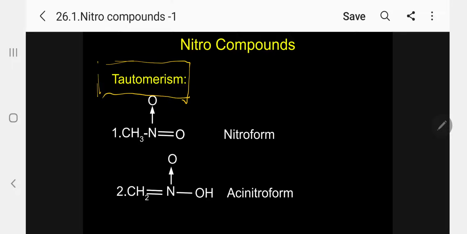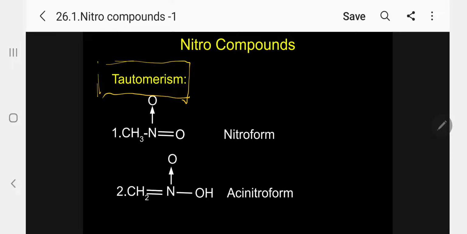No, this is not coming under isomerism. Isomerism means the molecular formula should be the same, but the compounds should be different, with different physical and chemical properties. But tautomerism is not like that.